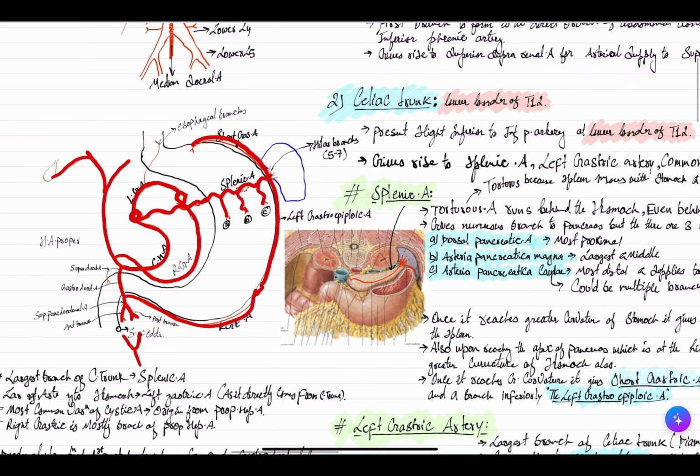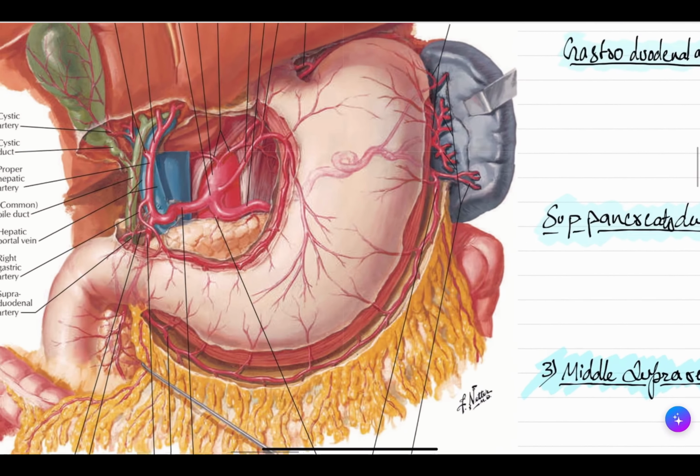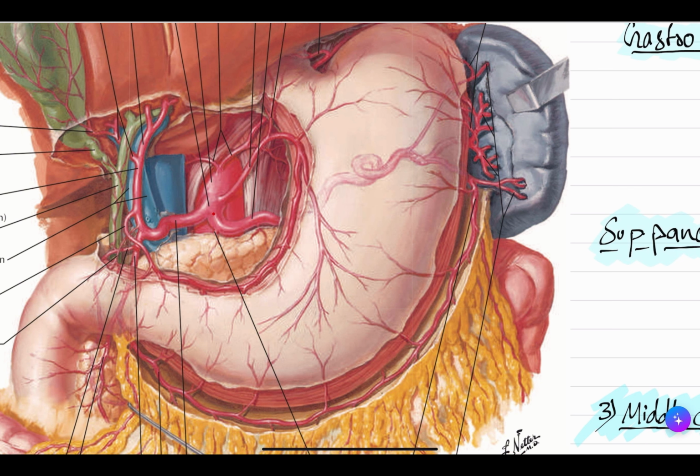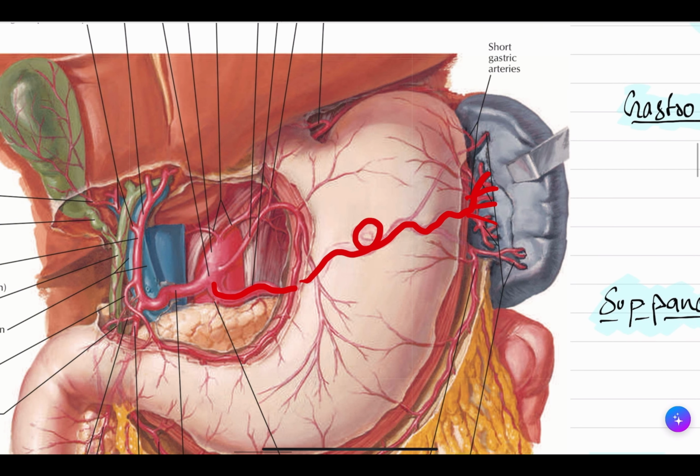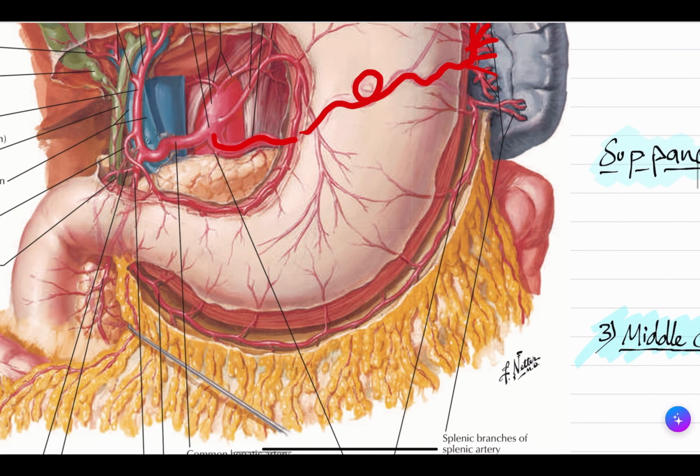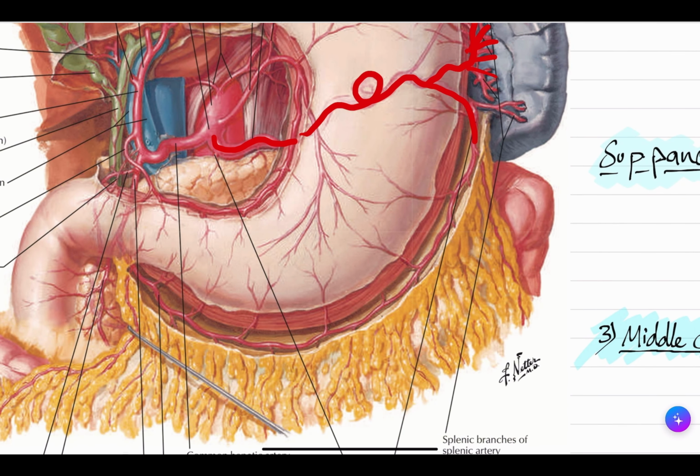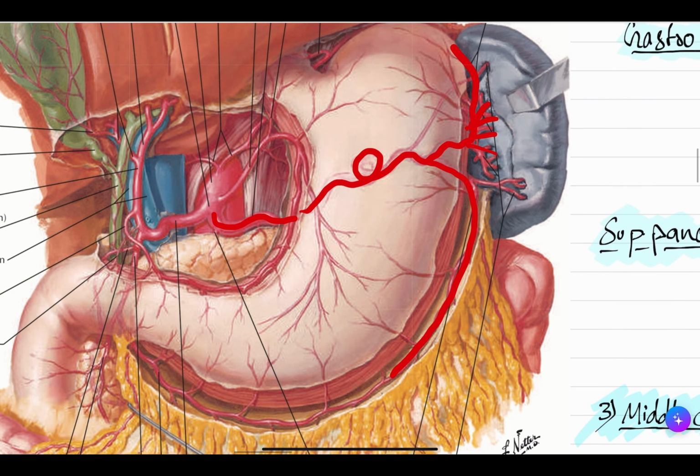So this was your celiac trunk. Here you see, this is your splenic artery, quite tortuous, going on to the posterior wall here, then giving rise to all the hilar branches, short gastric arteries. Here you see, this is your branch, the left gastroepiploic artery, then common hepatic artery giving rise to right and left. The right one is giving rise to cystic branch. The celiac trunk is again giving rise to left gastric artery, because I told you celiac trunk gives rise to 3 branches.